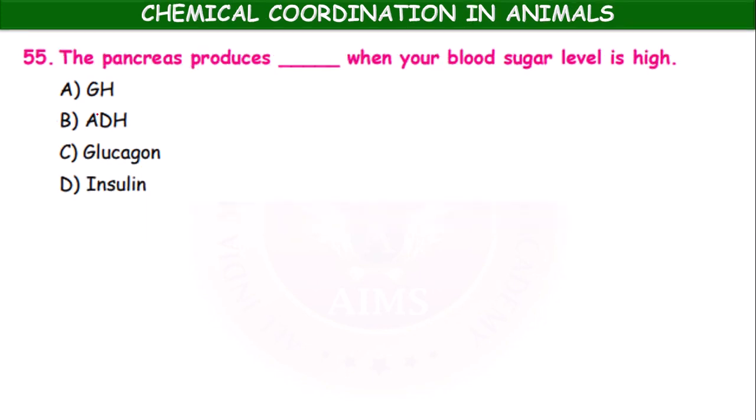The pancreas produces dash when your blood sugar level is high. GH means growth hormone, ADH means antidiuretic hormone or vasopressin, then glucagon, insulin. Here, when blood sugar level is high, it means insulin, okay. Insulin regulates the sugar level in the blood.